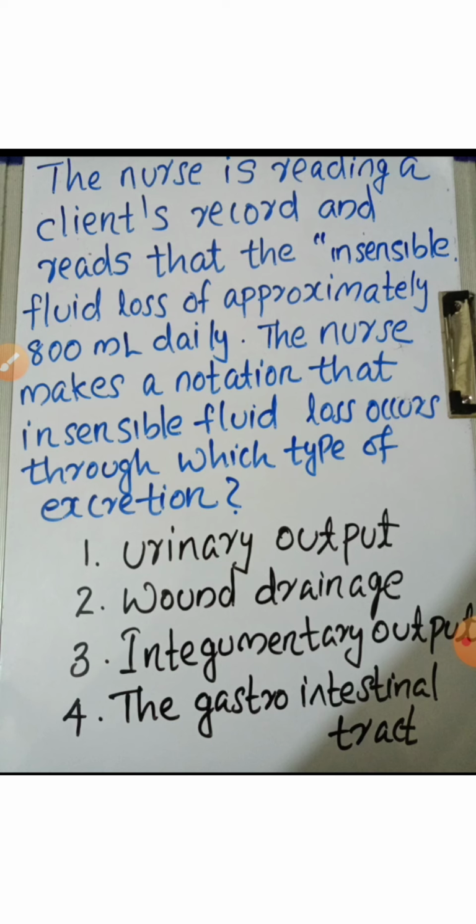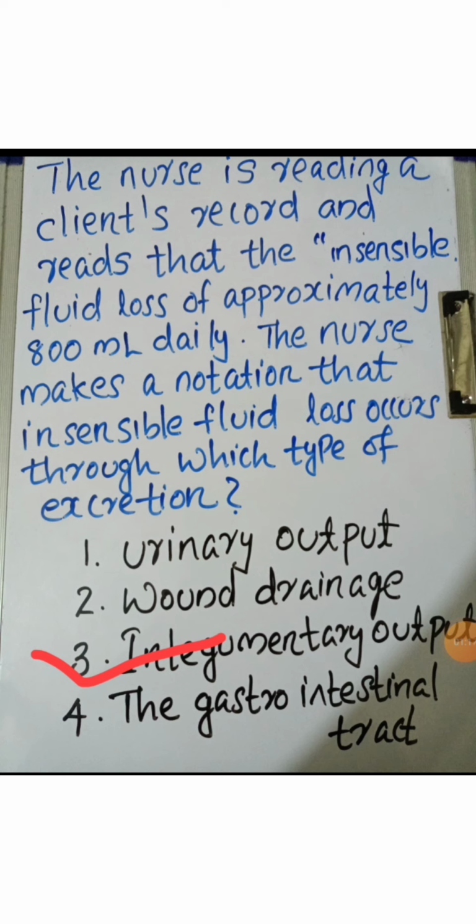The amount of insensible loss through the integumentary system is approximately 800 ml daily. So the correct answer is integumentary output.